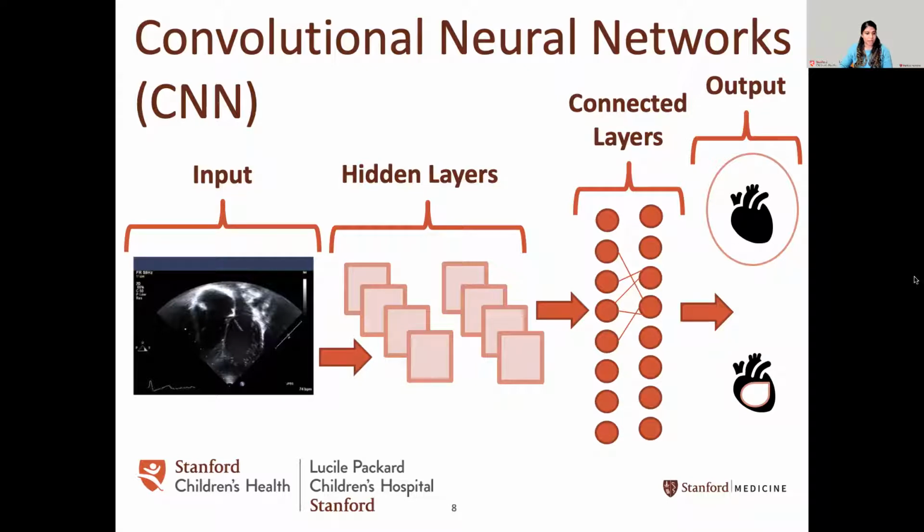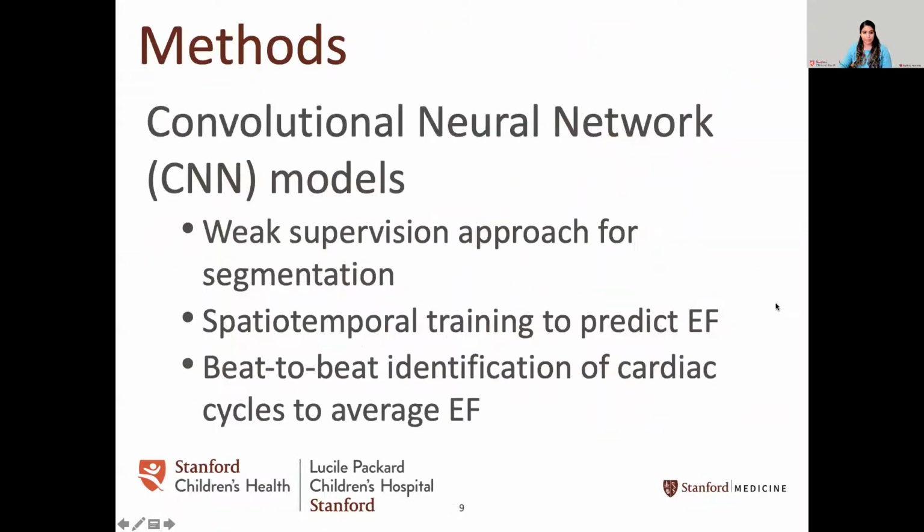On the left, you can see the image that's input, the hidden layers, which extract features, for example, edge detection, certain variation in colors or grayscale, and then the connected layers take each of those features, prioritize them, and organize them into a model such that you're able to provide the final result, in this case, an output that suggests whether the image is in systole or diastole. We use these types of CNNs in 3 different formats to inform our final model.